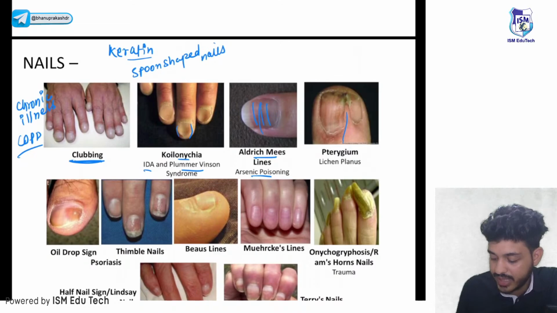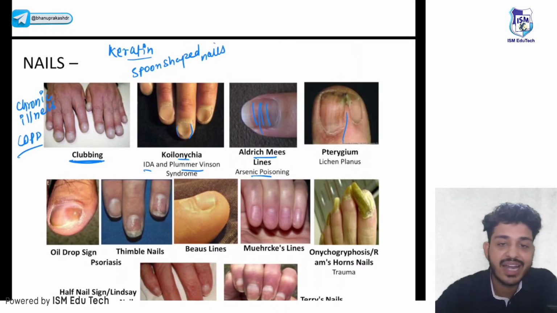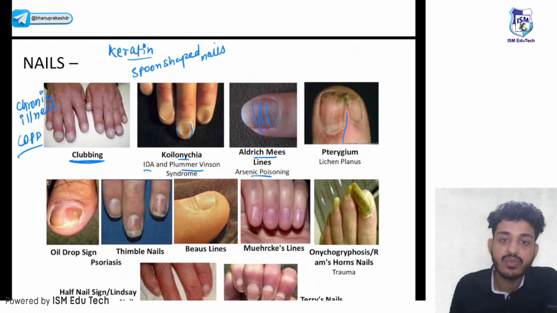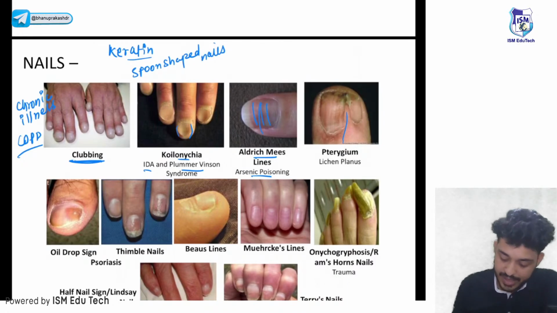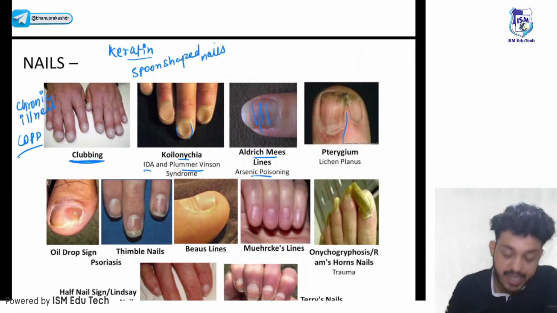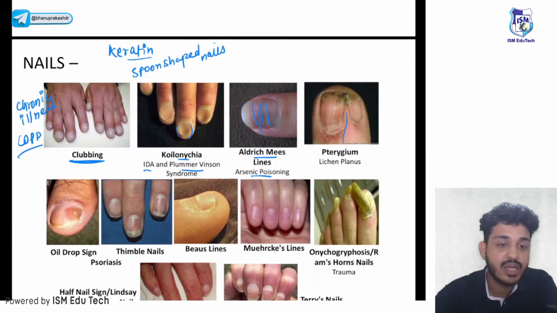That is known as pterygium, and it is a characteristic finding of which disease, guys? Pterygium is a characteristic finding of lichen planus. Okay. Next thing, this was a previous year question, both of them. Next thing is your oil drop sign or thimble nails.